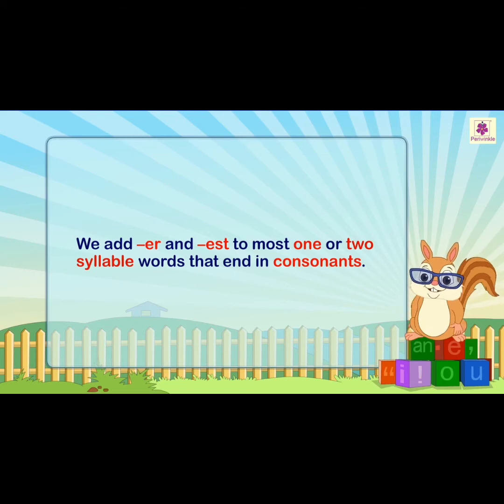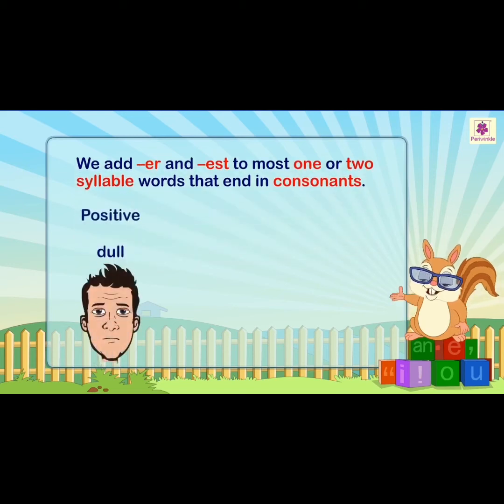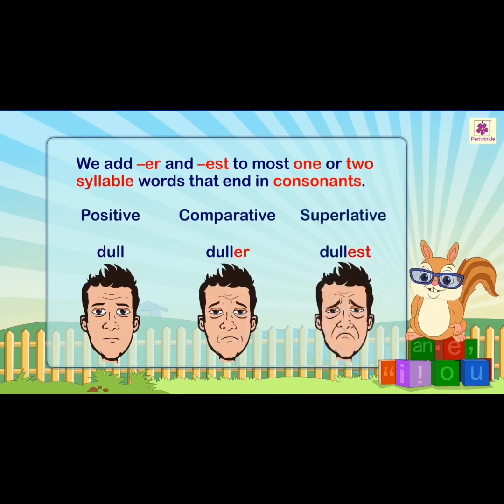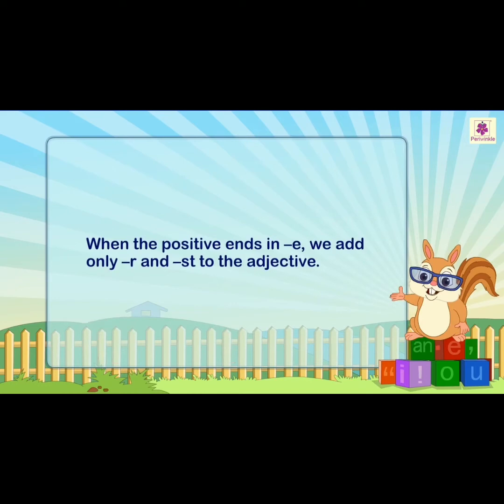Positive degree dull, comparative degree duller, superlative degree, adding EST, dullest. So dull, duller, dullest.